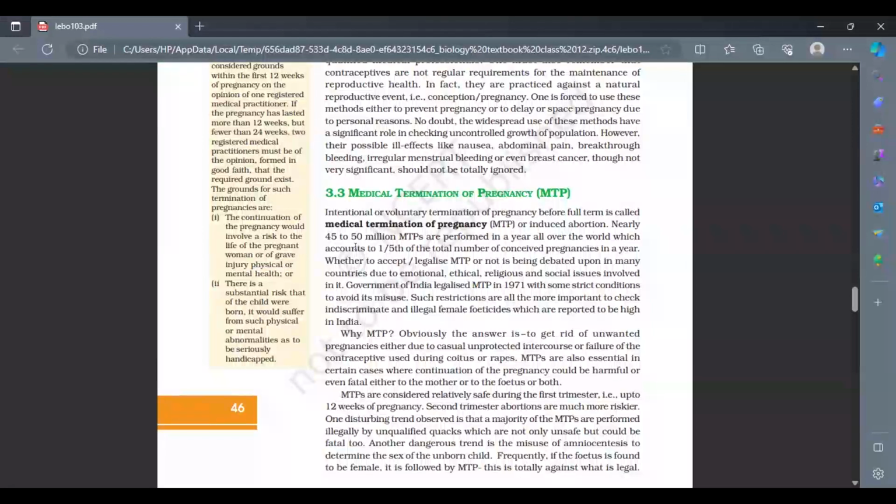Now, they have given two important conditions under which this is possible. Number one is that the continuation of the pregnancy would involve a risk to the life of the pregnant woman. Like if the baby is implanted in such a way that it is hindering the mother's life, or there is some kind of abnormality in the child, or there is a huge amount of injury to the mother, or some kind of mental abnormality. In all these cases, obviously these are gruesome cases, and the MTPs are allowed.